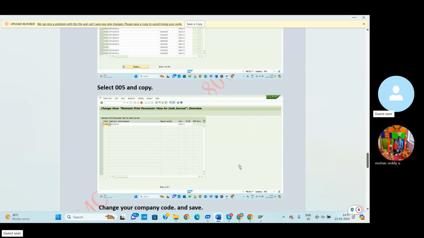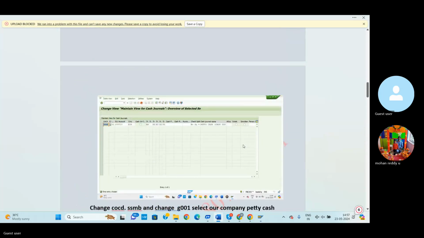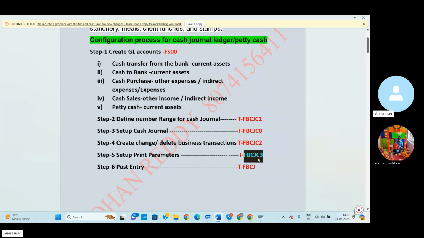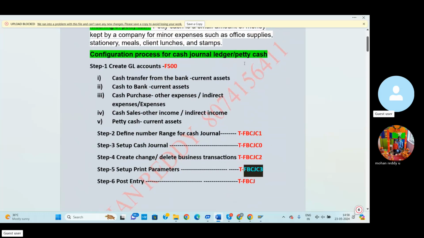Now we have completed up to the fifth step, all the parameters and configurations before posting the entry. In this cash general or petty cash configuration process, step by step, we completed up to the fifth step. GL account creation is completed, the GL number range process is completed, cash general setup is completed, as well as the create, change, delete business transactions process. Then finally the print parameters are also completed.